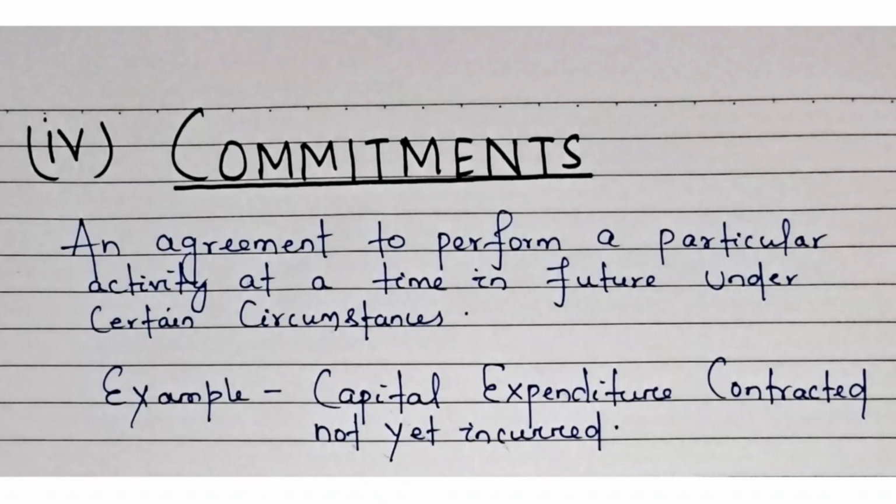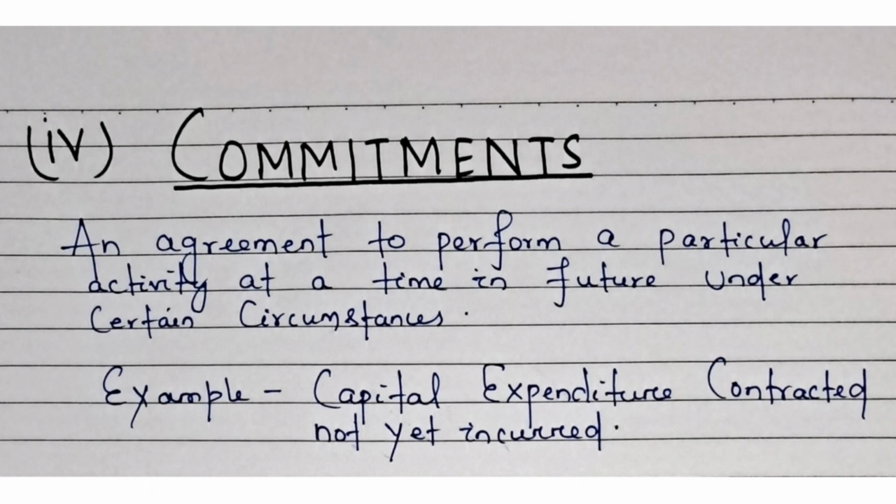Now let us understand the word commitment. It is an agreement to perform a particular activity at a time in future under certain circumstances. Example: capital expenditure contracted, not yet incurred. Suppose a company agrees to purchase machinery from XYZ Limited worth rupees 10 lakh in future.